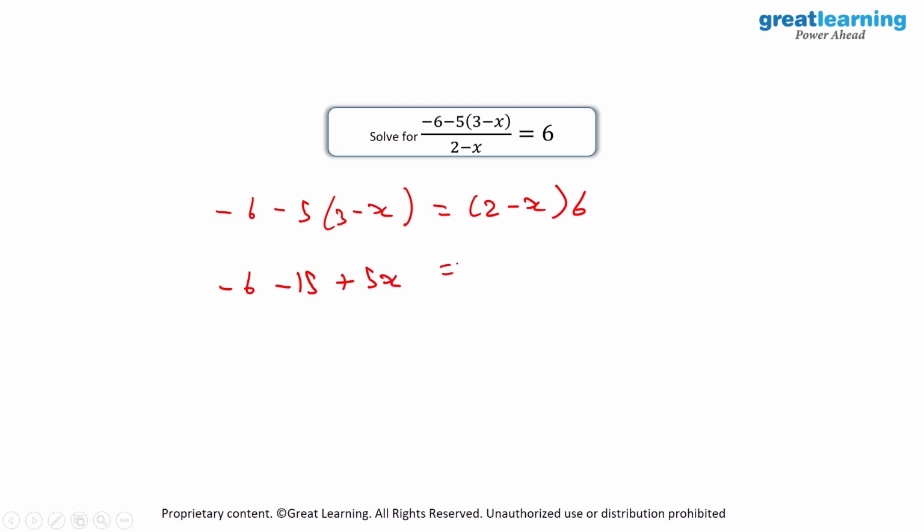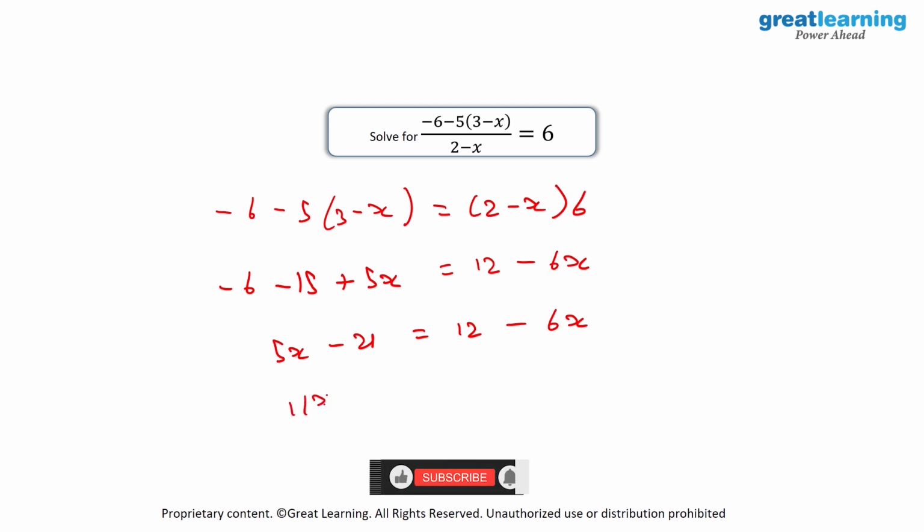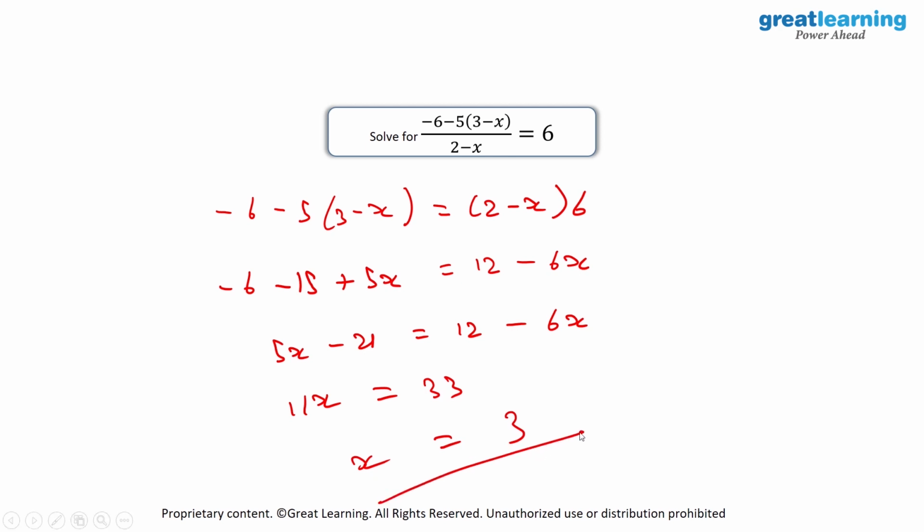And on the RHS, we have 12 minus 6x. So again on the LHS, we will have 5x minus 21 is equal to 12 minus 6x. Now I will take minus 6x to the LHS, which will be 11x. So here it will become 11x is equal to 33 and the value of x will be equal to 3 because 33 divided by 11 is equal to 3.